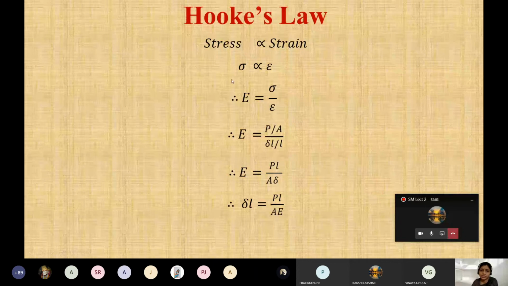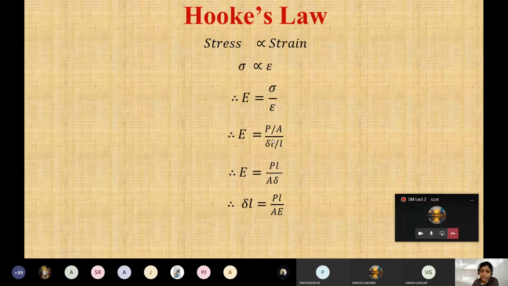See, stress is proportional to strain. Sigma is proportional to the strain. You can write it this way: E, the modulus of elasticity or Young's modulus constant, is equal to stress by strain. Stress you can write as P by A. And strain कैसे लिखोगे आप? Delta L by L. Now here we will talk about only longitudinal strain. ठीक है?